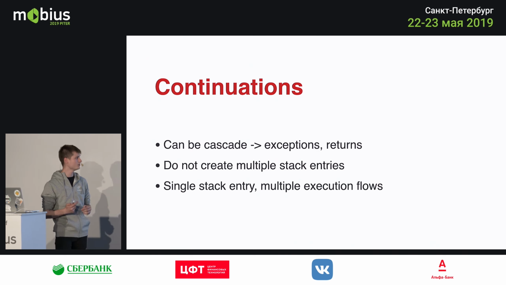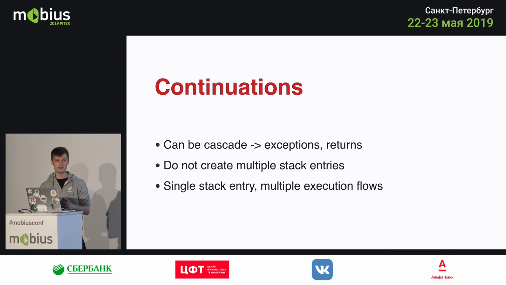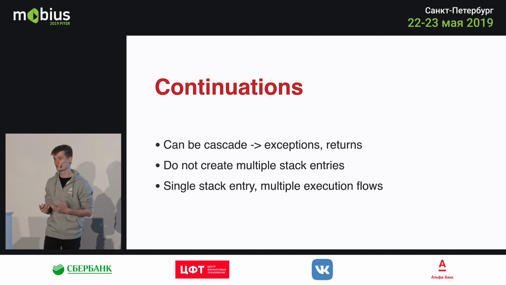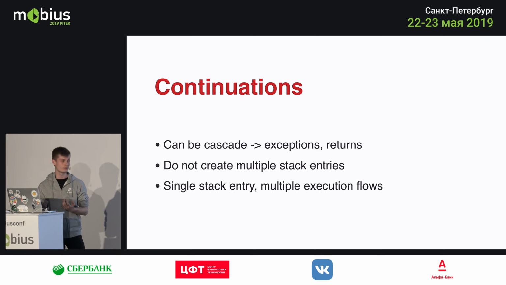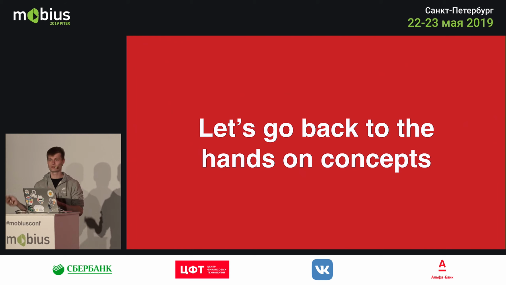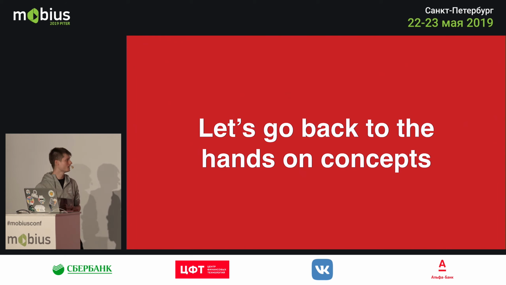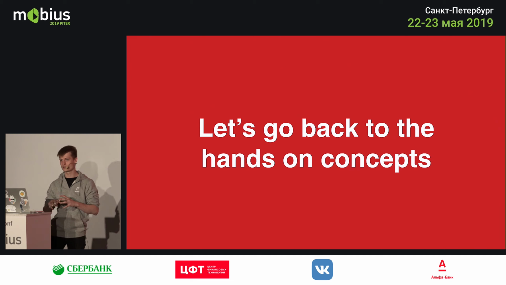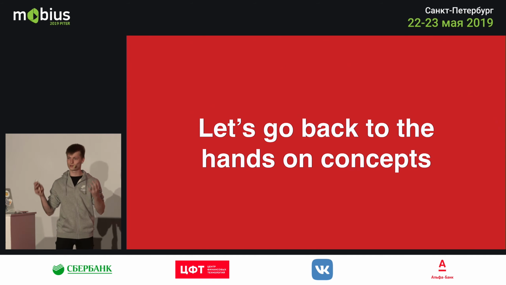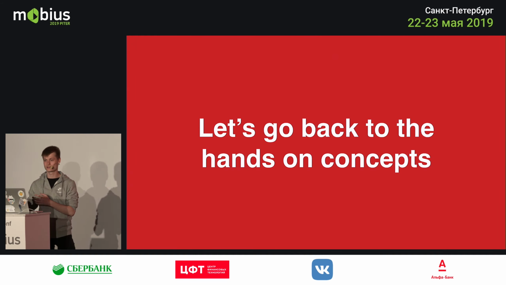What they do is use a single stack entry, but they use low-level state machines to switch between execution flows, as I've shown before. So there's not really any overhead, and it's really useful because you can do many amazing things with simple threading control. All of this is the theory behind coroutines, and it does seem like a lot, but in turn it's just a bunch of small, simple concepts that are grouped together, so you have to go through them one step at a time.